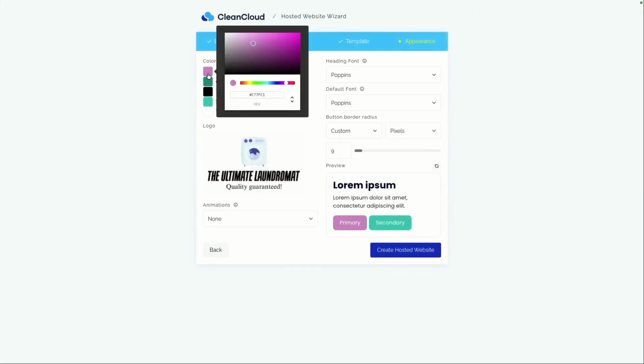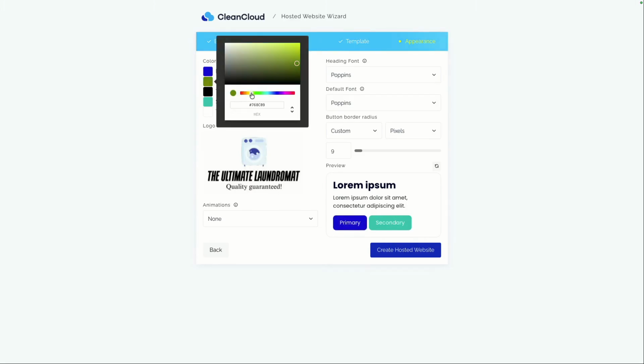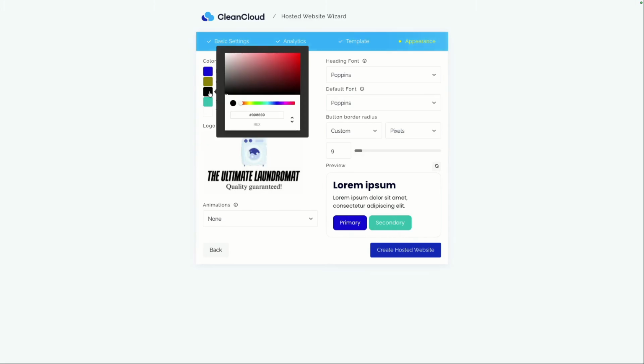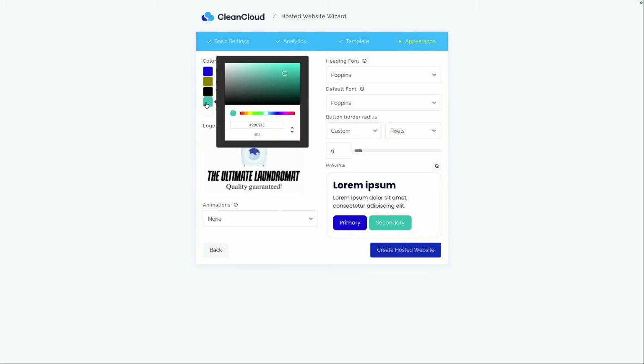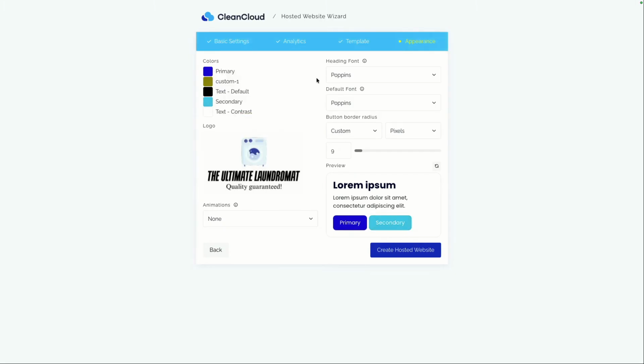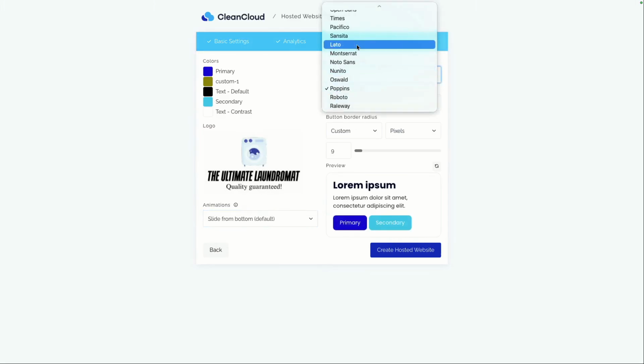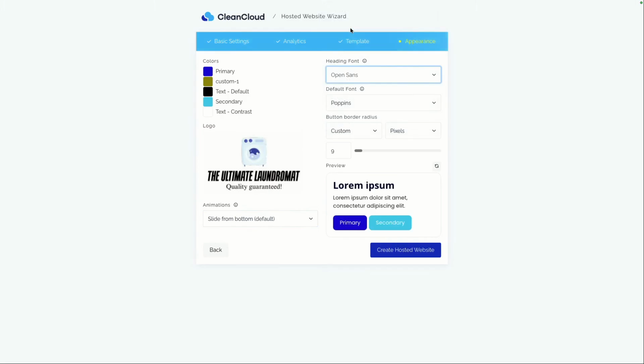Basically in this area, you can change around your primary colors. So for example, I can go here and change my color. I can change any of these custom colors as well. I can make all the adjustments that I want to make. As you can see here, I can change even this. Let's say I want to change this to, let's just say, this color here. And you can just make the adjustments and have a look at the impact those adjustments have. You can also add animations if you'd like, as you can see on my screen, and change the font. Basically, you can make the changes that you would like to make.